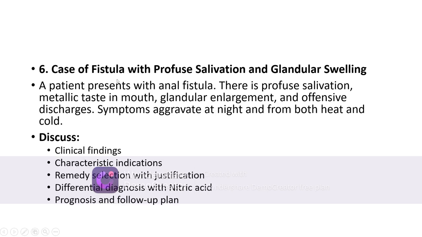A case of fistula with profuse salivation and glandular swelling. A patient presents with anal fistula. There is profuse salivation, metallic taste in the mouth, glandular enlargement and offensive discharges. Symptoms aggravate at night from both heat and cold. Discuss the clinical findings, characteristic indications, remedy selection with justification, differential diagnosis with Nitric acid, prognosis and follow-up plan.